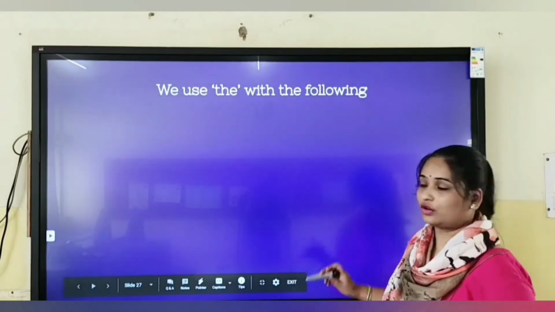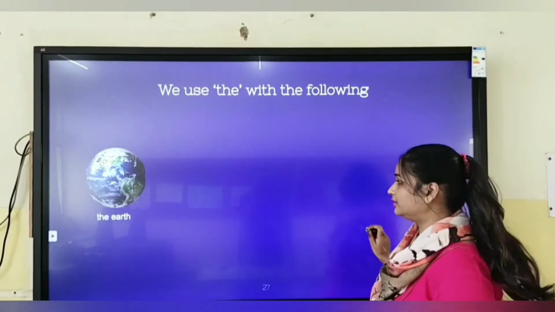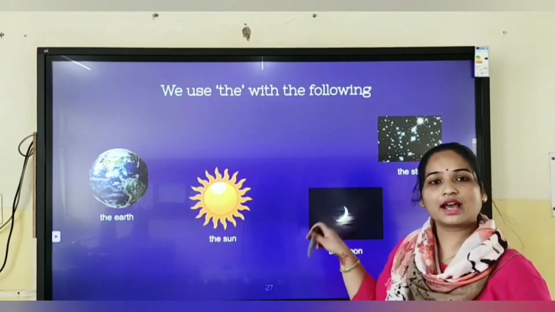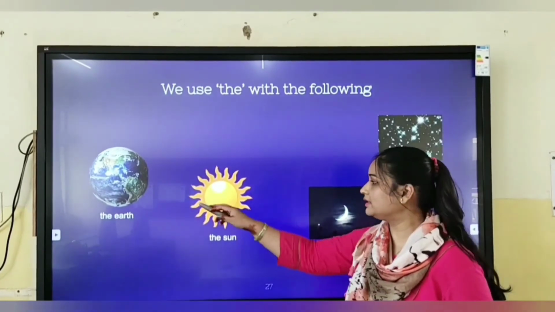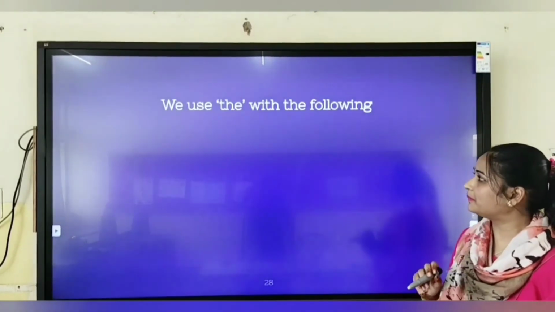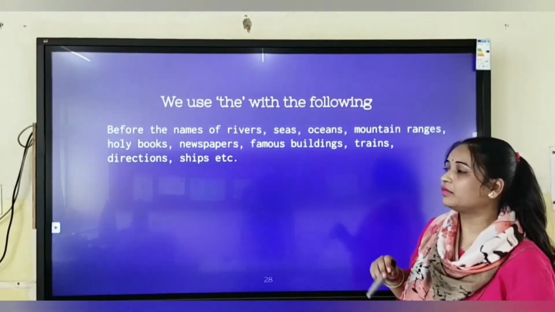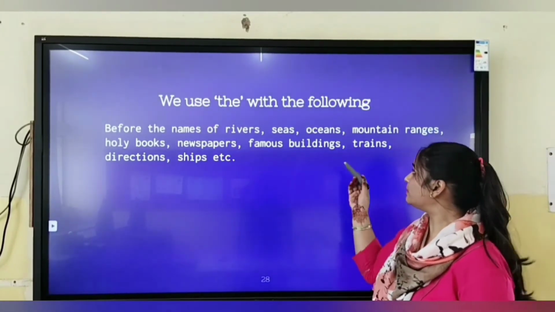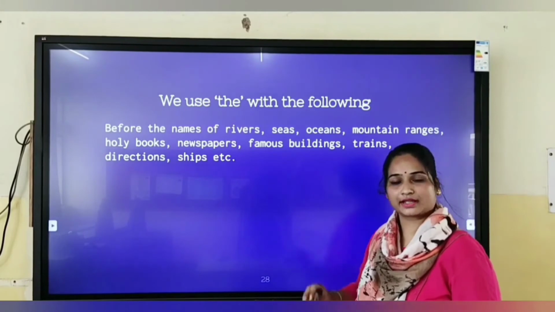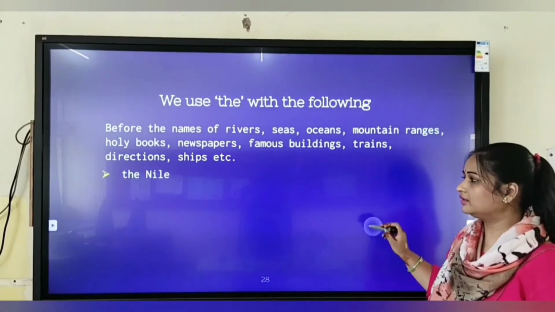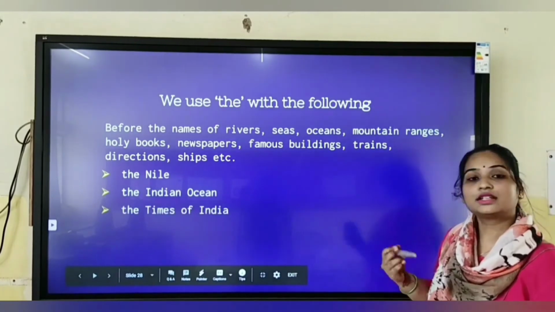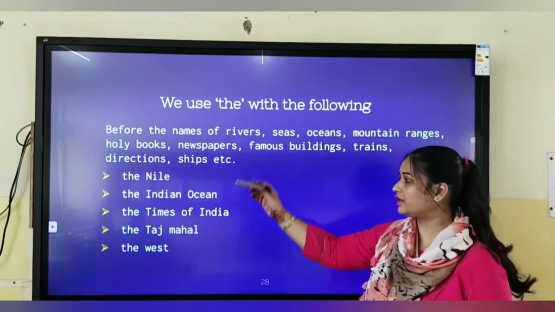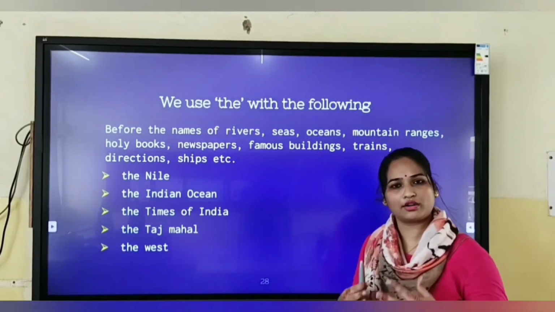We use the with the following, like the earth, the sun, the moon, the stars, because they are one of a kind. So we'll place the always in front of these things. Now we use the before the names of rivers, seas, oceans, mountain ranges, holy books, newspapers, famous buildings, trains, directions, ships, etc. Like the Nile, the Indian Ocean, the Times of India, the Taj Mahal, the West. So in front of all of them we'll place article the always. Okay?